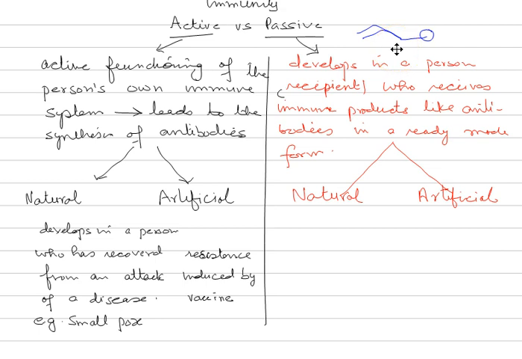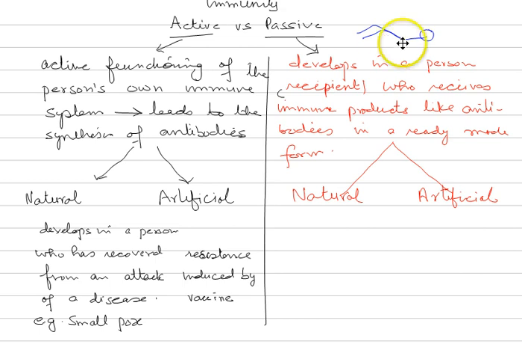So when a pathogen attacks, he is safe. He will not fall sick because already he has got antibodies. But these antibodies are not secreted or synthesized by his own system. The antibodies were synthesized outside the system and then subsequently administered to this fellow. Now, passive immunity can further be of two types.